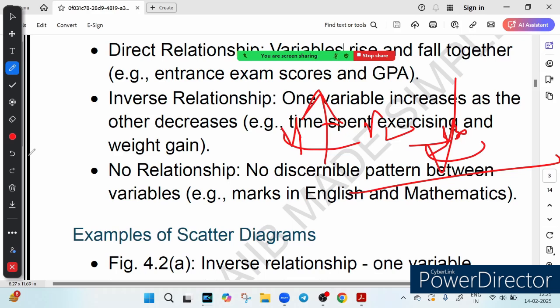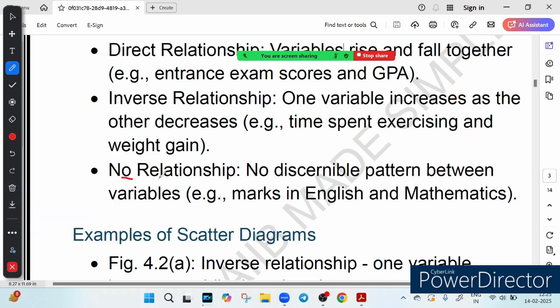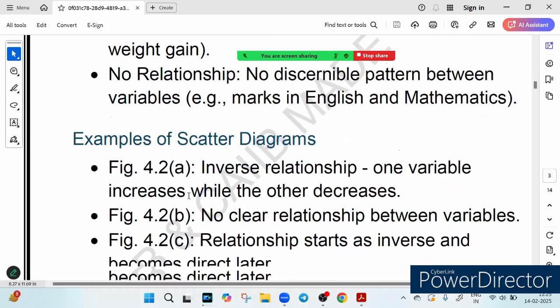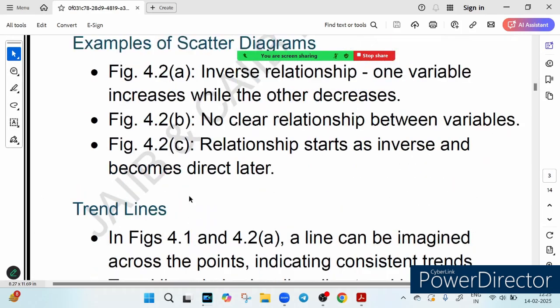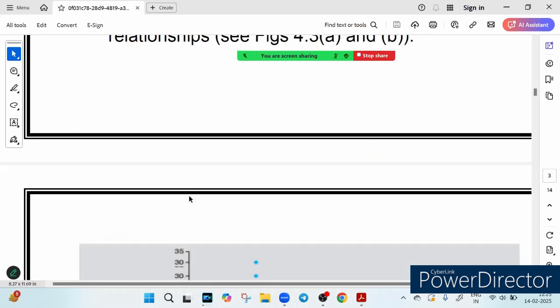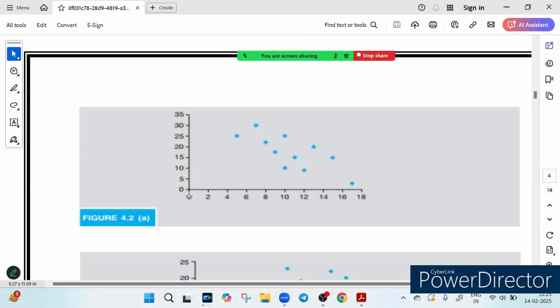And the third is called no relationship. It means there is no pattern at all. For example, your math score doesn't affect your English score, right? So let me show you some figures to make it more clear. I will provide you three figures: 4.2a, 4.2b, 4.2c. So let us see here, this is 4.2a.